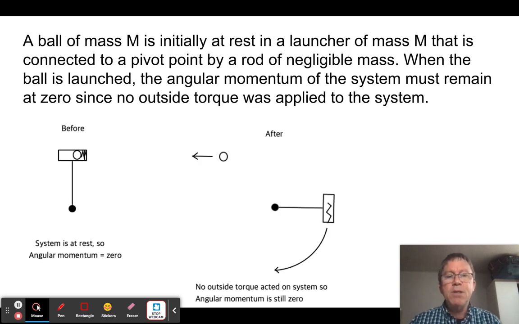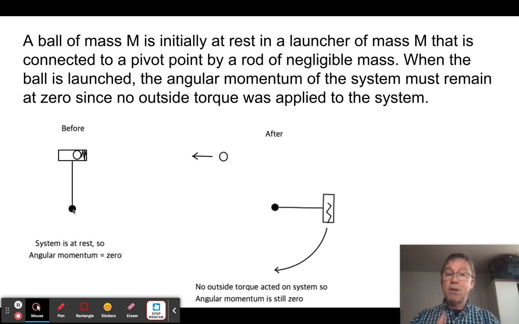I think the best way, for me at least, to really come to terms with this idea is to imagine those launchers we had for launching the metal balls earlier in the year, when we were doing two-dimensional kinematics and you shot it in the air and it landed in a cup. Imagine I have one of those spring-loaded ball launchers. Let's say it has mass m, and the ball it's launching also has mass m. Again, we're looking down on it from above. It's on a frictionless surface. There's a light rod of negligible mass connected to its pivot point, so it can spin this way. But right now, it's at rest.